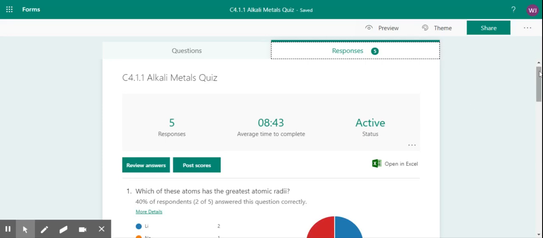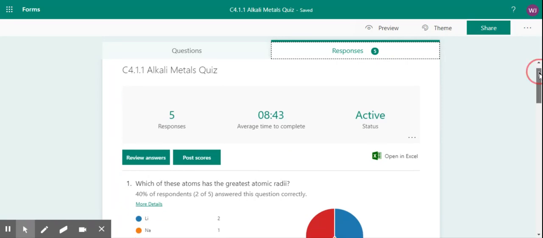Welcome to the feedback for the Alkali Metals quiz, which is C4.1.1. As you can see at the top, only 5 of you have responded, which is about 6 of you. The more people that respond to this, the better the feedback's going to be, so please try and complete them.